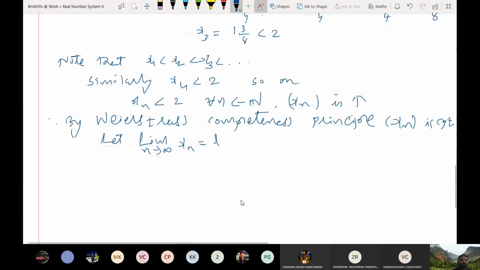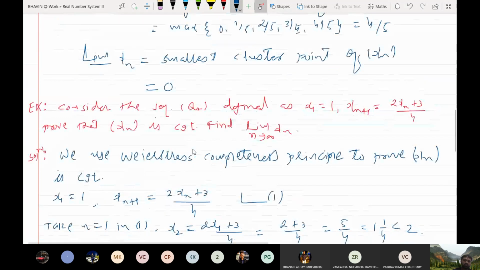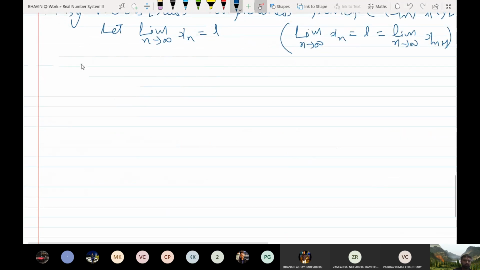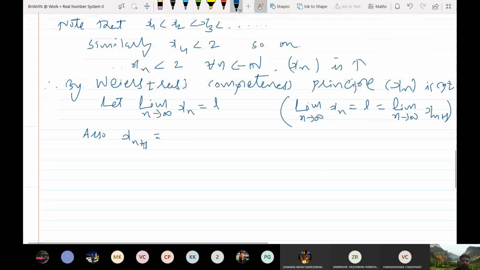If limit of xn is L, then limit of xn plus 1 is also L. As n goes to infinity, लिमिट में कोई चेंज नहीं होगा. यहाँ पे n plus 1 रखिए या n, वो L ही रहेंगे. ठीक है. So let me take this to be L. Now also we know xn plus 1. What is recurrence relation between xn plus 1 and xn? It is given by (2xn plus 3) by 4.